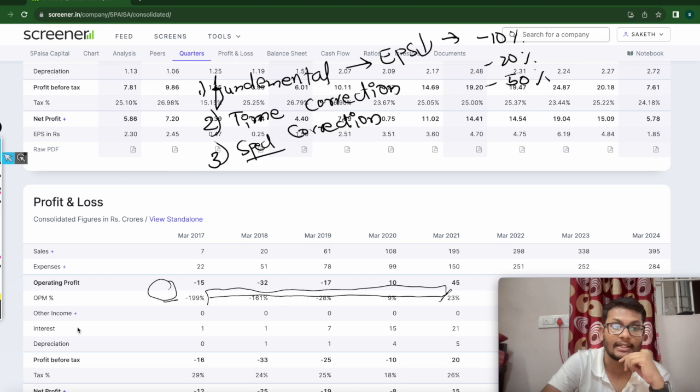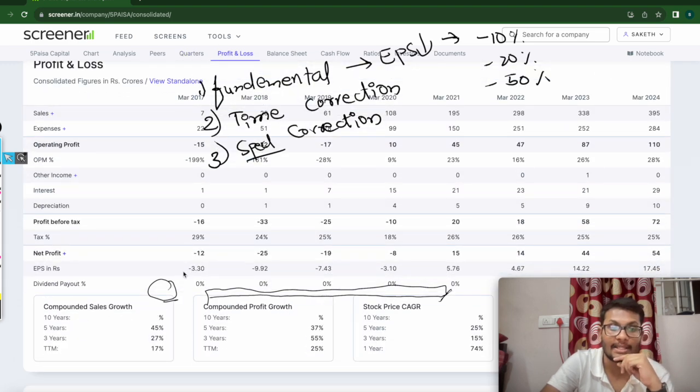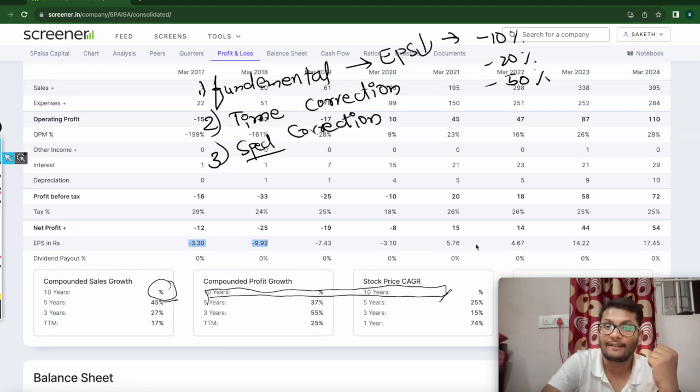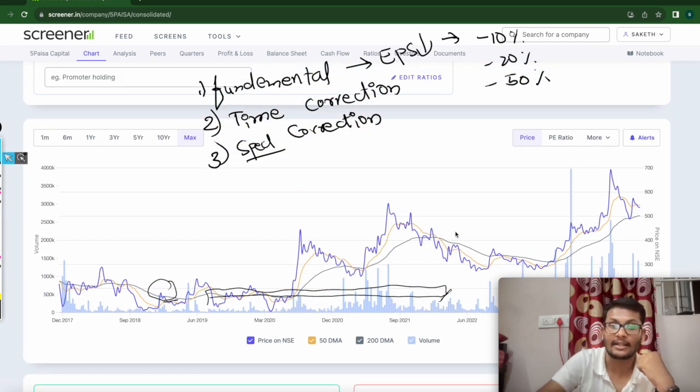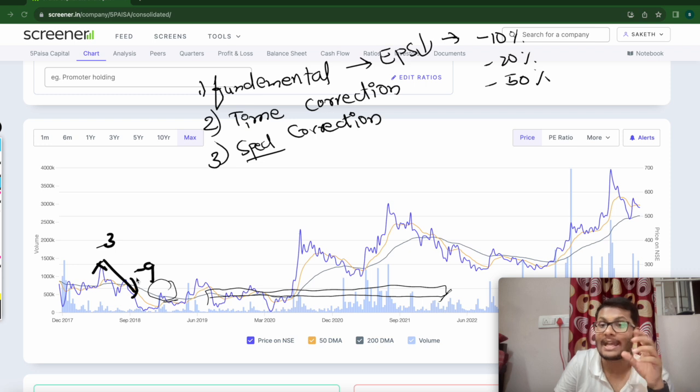Let me check the data. The EPS has been 3, minus 3, minus 7, minus 7, minus 3, 5, 4, 14. It has been corrected, see here. This is known as fundamental correction. From somewhere around here it came down here because the EPS value came down from minus 3 rupees to minus 9 rupees. So this is called fundamental correction.